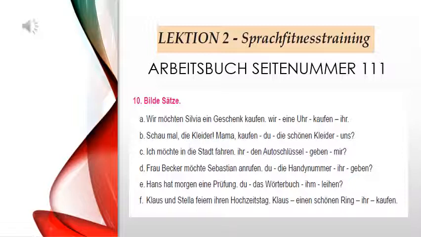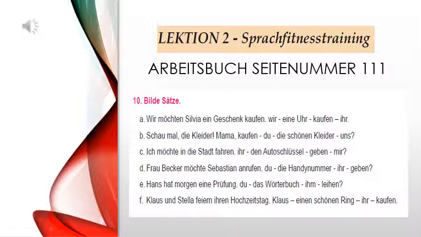Wir, ihr, eine Uhr, kaufen, hier. So after wir, the verb should come. So it will be wir kaufen. Now here, ihr is a personal pronoun and Uhr is a noun. So what is the rule? The personal pronoun should come first, then the noun should come. Then the sentence will be: wir kaufen ihr eine Uhr. So the answer is: wir kaufen ihr eine Uhr. Let's see one more example.